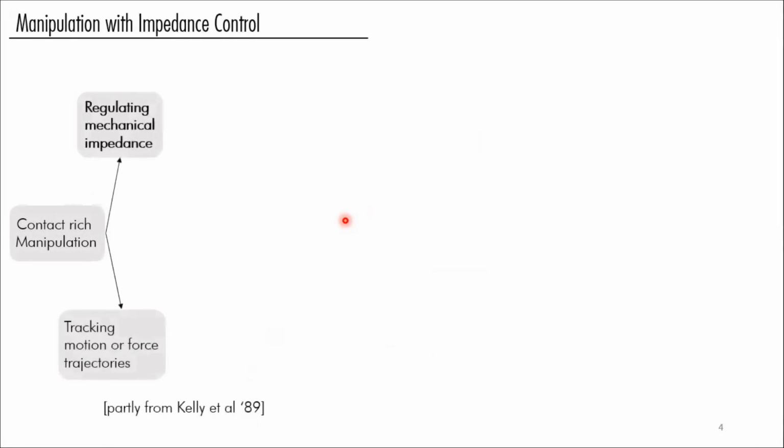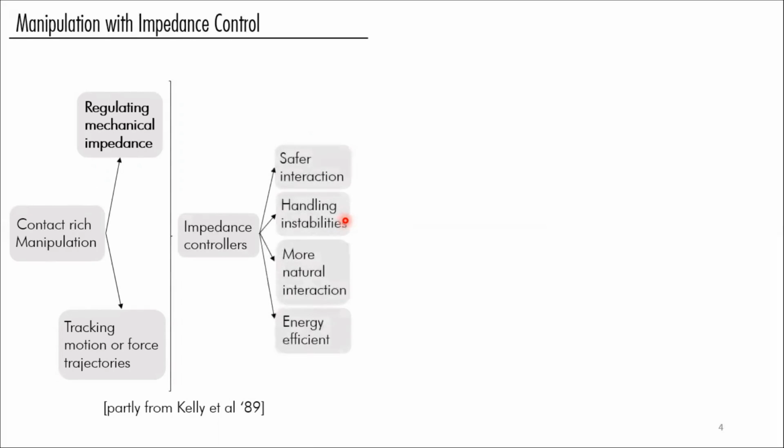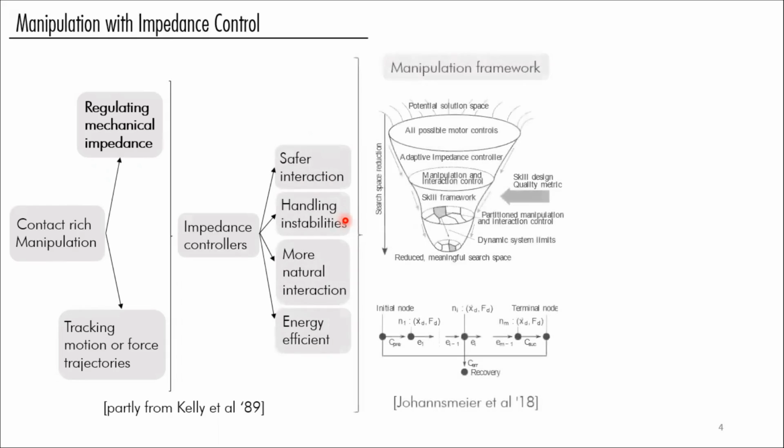So as said, we have this contact-rich manipulation problem, and it is rather established that regulating mechanical impedance has more importance than tracking motion or force trajectories, which is the main philosophy behind impedance controllers. They offer safer interactions with the environment. They handle instabilities better and more naturally, and the recent approaches have made them more energy efficient.